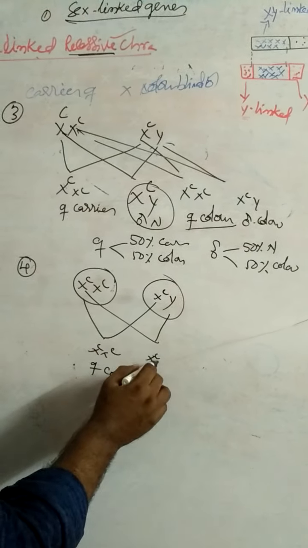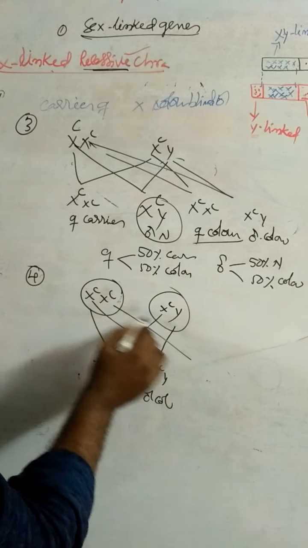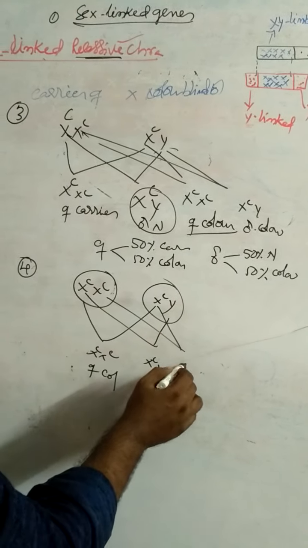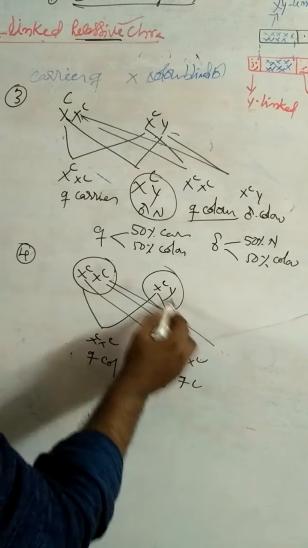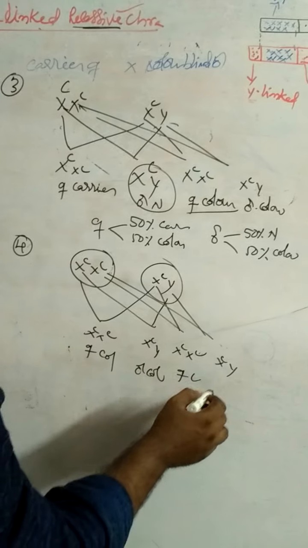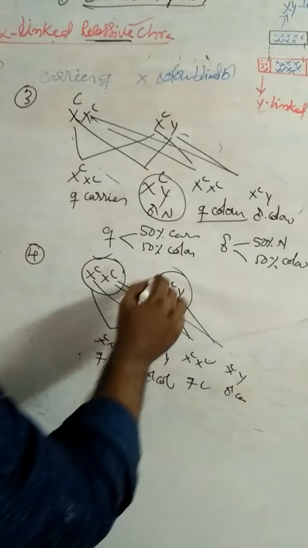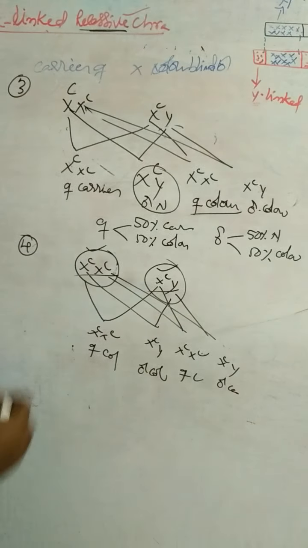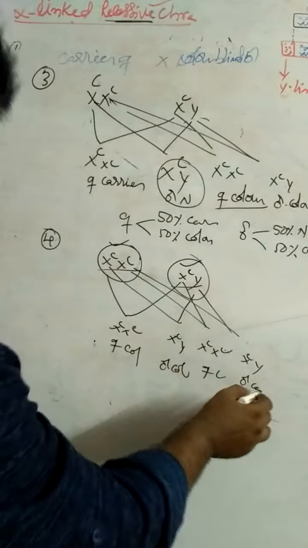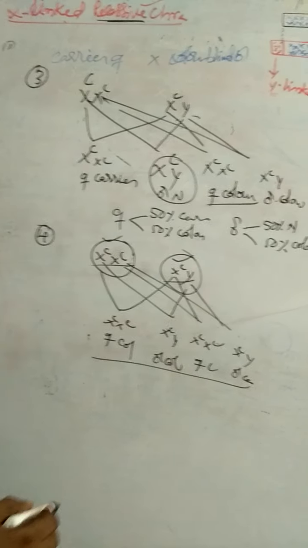Next, X power small c, Y, male colorblind. Similarly, X power small c, X power small c, female colorblind. And the last one, X power small c, Y, male colorblind. If both mother and father are colorblind, 100% offspring, all sons and all daughters, are affected.